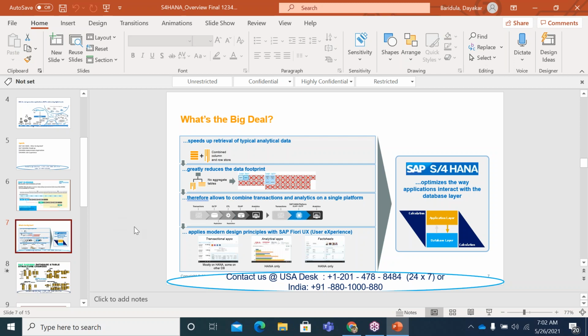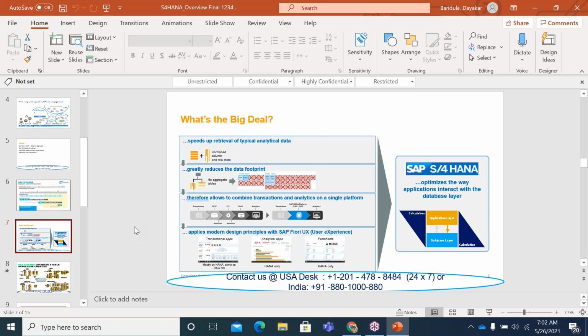So what is the big deal? Okay, you have developed this product. When you go to the client, he will always look for his benefit. So when you go to the client, you'll always expect these kinds of questions: you have developed this product, but how is this going to be helpful for me? How is this going to add value to my business is more important for me. So for them, basically, this is the answer. We have a lot of benefits with this new product.